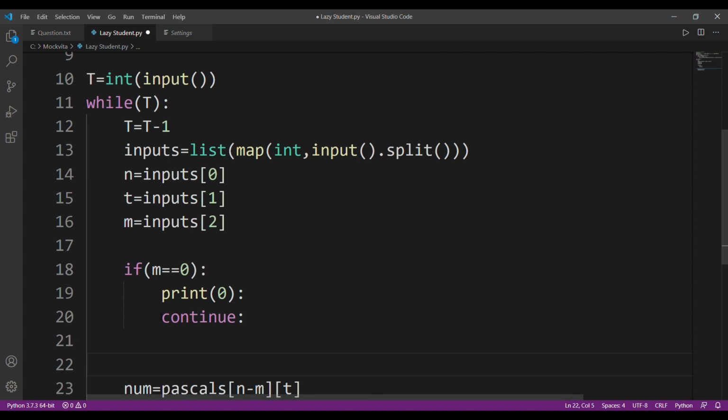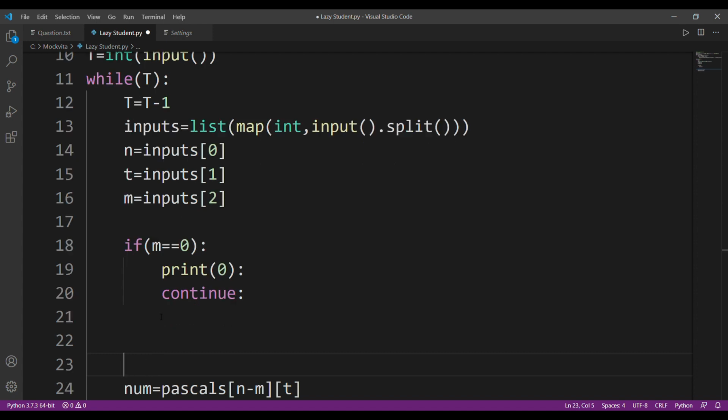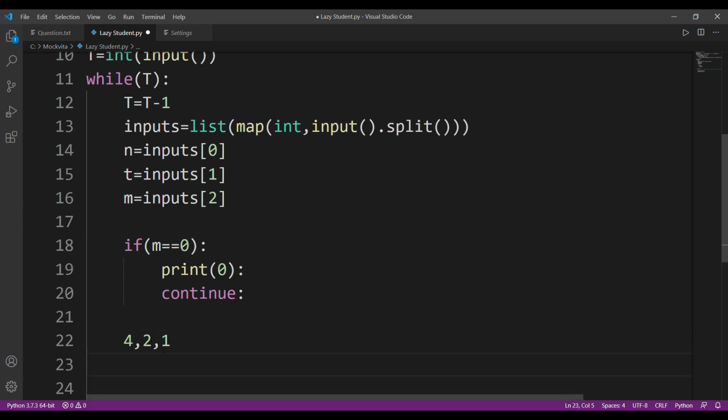And the next boundary condition is if Kodu has practiced more questions than actually came in the exam. Okay, so the example that we looked at was 4, 2, and 1. Here, Kodu has practiced how many questions? Only one question. But what if he had actually practiced three questions or two questions? Will two questions do? No, two questions won't do, but three questions will, because we need to have at least one.